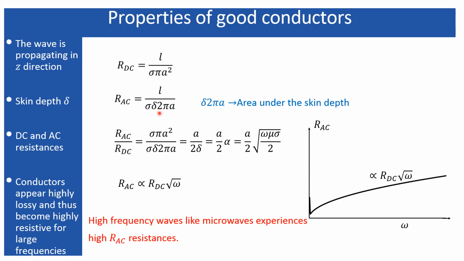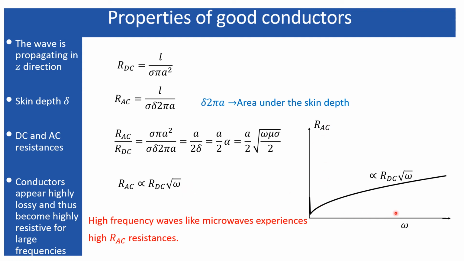So the area can now be represented by delta times 2 pi times a. 2 pi a represents the circumference of the wire, times the depth to which its initial amplitude gets reduced to 37%. That represents the area. If you take the ratio of R_AC to R_DC, you will end up with this equation. Finally, we can say that R_AC is proportional to R_DC times the square root of the angular frequency, 2 pi f, or the frequency.